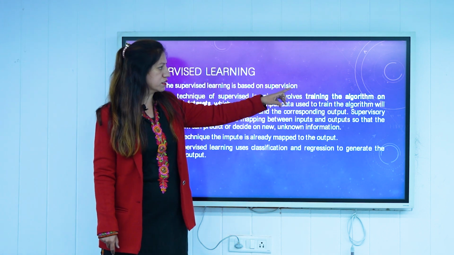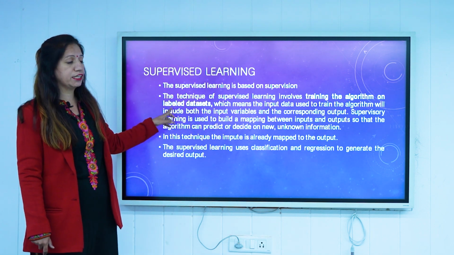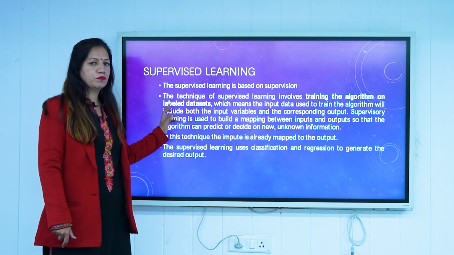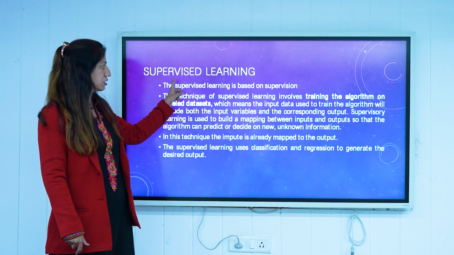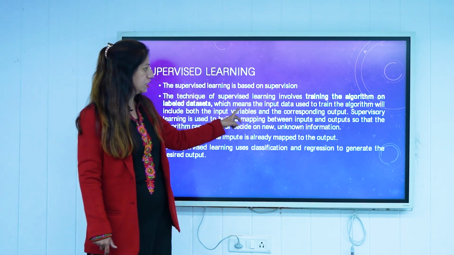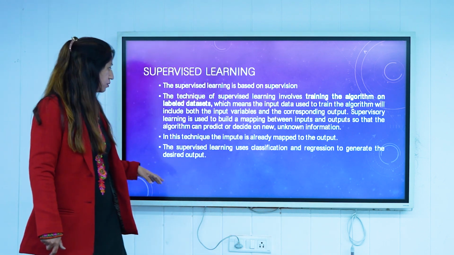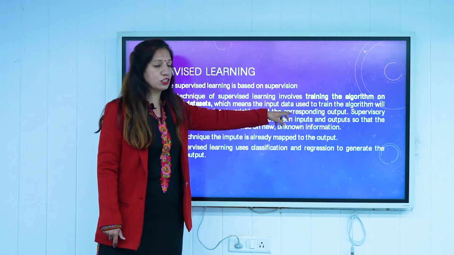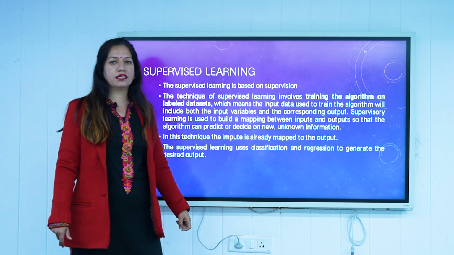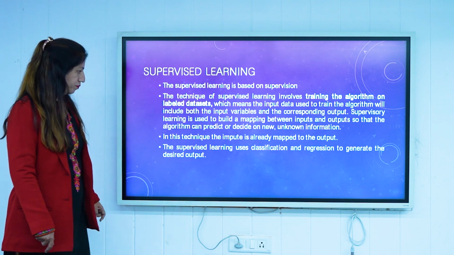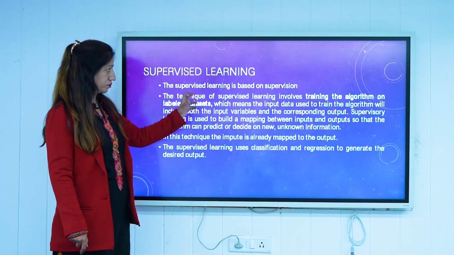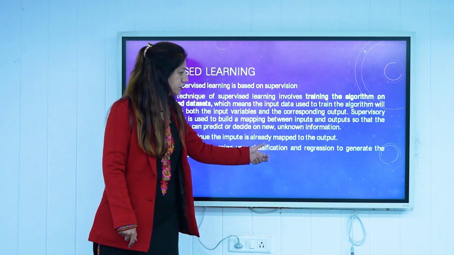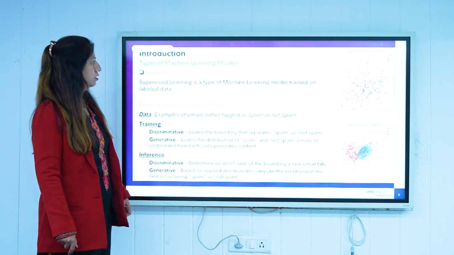It involves training the algorithm on a labeled data set. Labeled data set means the target and the output are known. If input and output are known, it is the case of supervised learning. So the input data used to train the algorithm includes input variables and output also. That is why it is called supervised, because the target and the output are already known. This supervised learning includes two tasks. One could be classification, and the second could be regression.